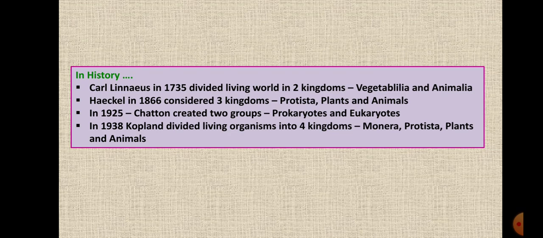But still, the scientists were not satisfied with this classification. And thus in 1925, Chatton created two groups. He divided the living organisms into two groups, prokaryotes and eukaryotes. In our 7th standard, we had studied about the prokaryotes and eukaryotes. And then in 1938, Copeland divided the living organisms into four kingdoms: Monera, Protista, plants and animals.